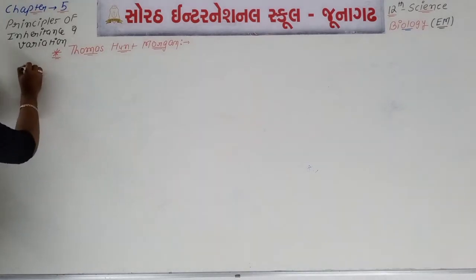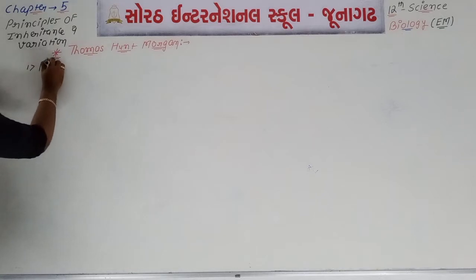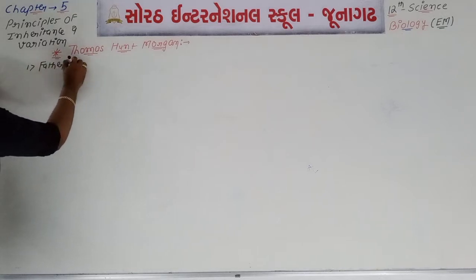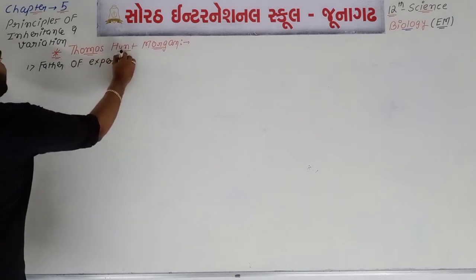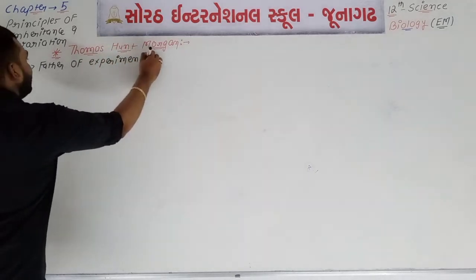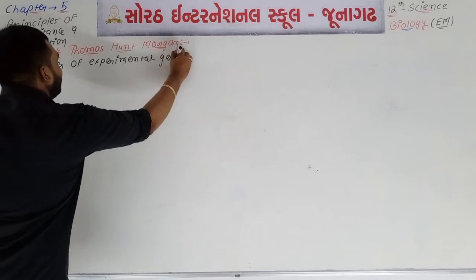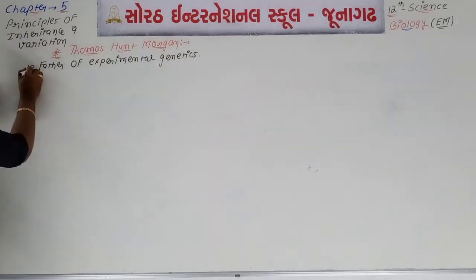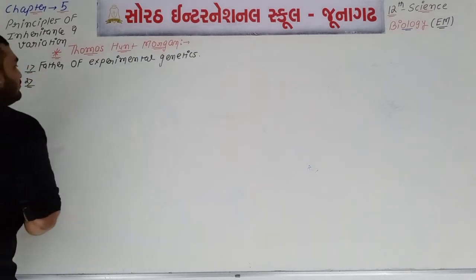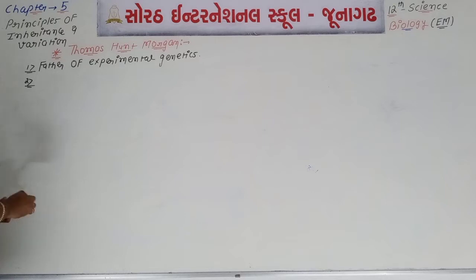So the first point: Thomas and Morgan is known as the father of experimental genetics. You remember, Thomas and Morgan is known as the father of experimental genetics.